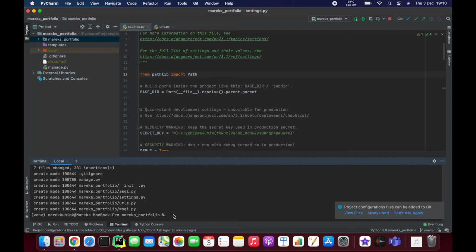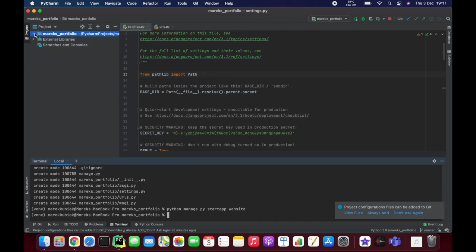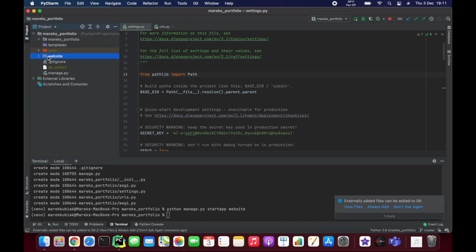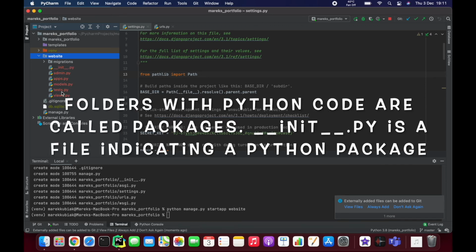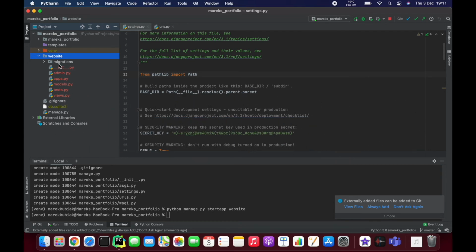So let's go to Python, manage py start app. That's the command for starting a new app in our Django project, and I'm going to call it website. Enter. And if you refresh the view, you will see there is a website folder in here, and all the red files mean that they are not being tracked. So none of these files are tracked yet. We will add them in a second.